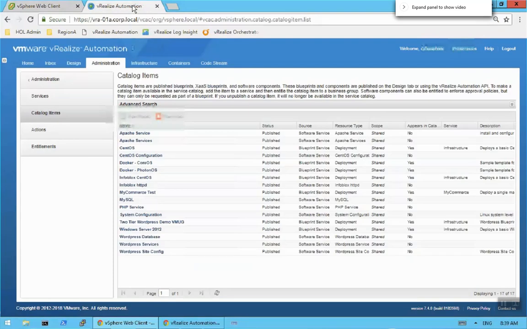Before we continue, any thoughts or questions about what we've demonstrated so far? I have a question. For the load balancer, across multiple blueprints, can you leverage the same load balancer, or will it provision a new load balancer each time? It provisions a new load balancer each and every time. And the second thing, when you do the decommission, do you have to build a blueprint for that, or does it use a blueprint and then decommission based on what's been provisioned? It decommissions based upon what's been provisioned. Good questions.